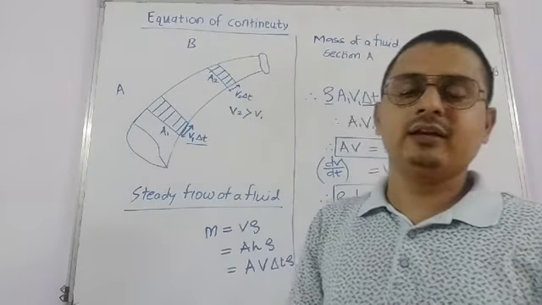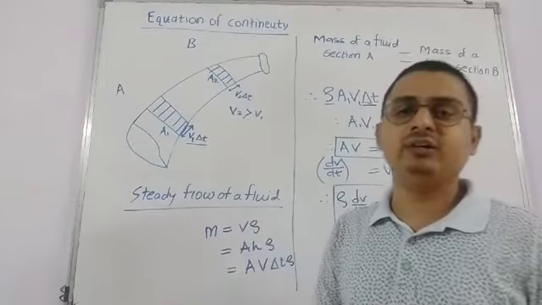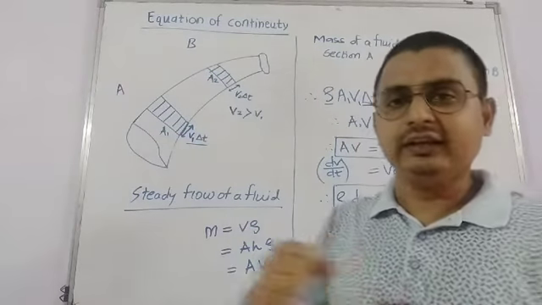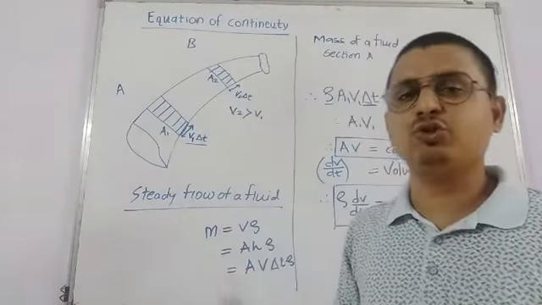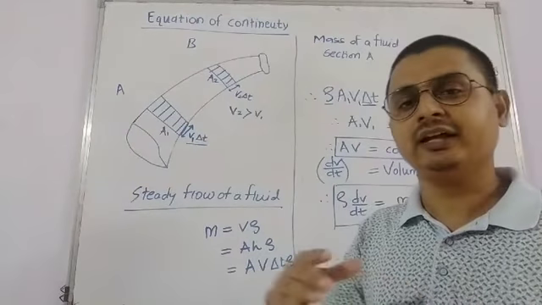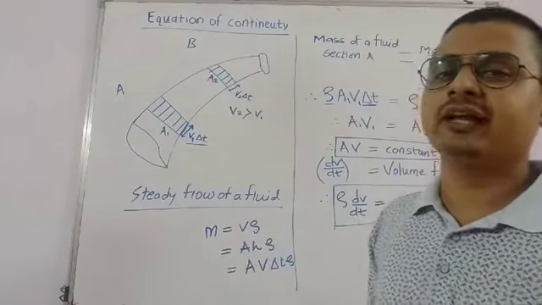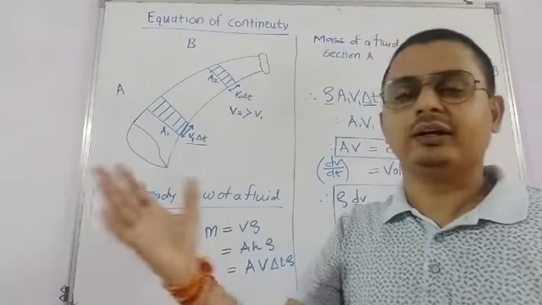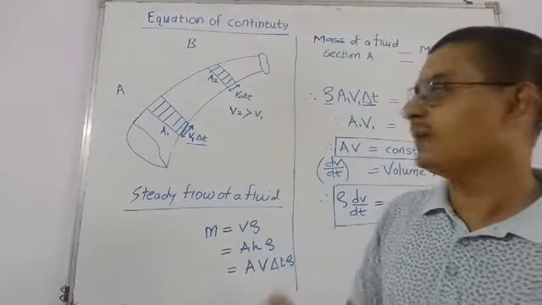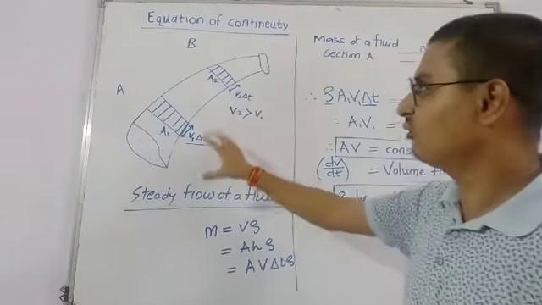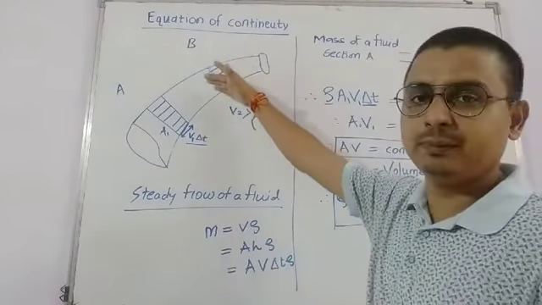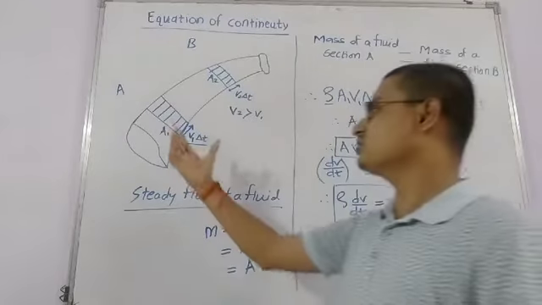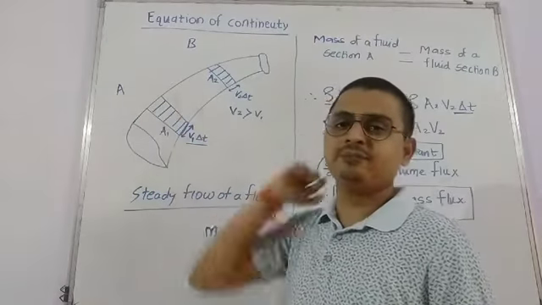So in a specific interval of time, the mass of a fluid leaving one place should be equal to the mass of a fluid entering the other, because liquid cannot go outside the tube and outside fluid cannot come into the tube. That's why the mass of a fluid emerging from B will always be equal to the mass of a fluid that reaches A.